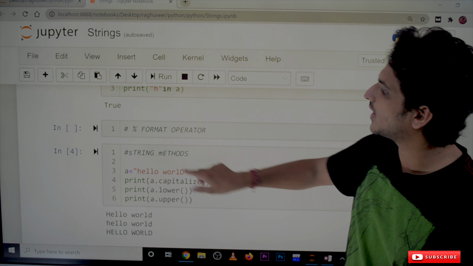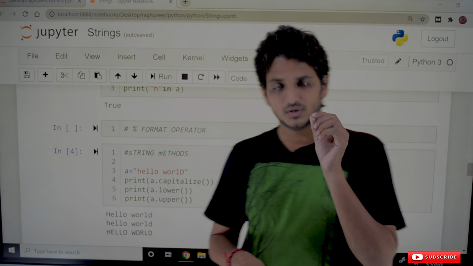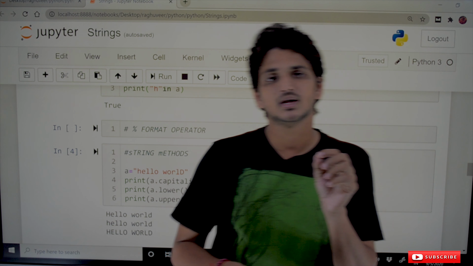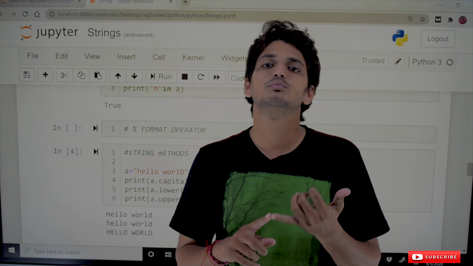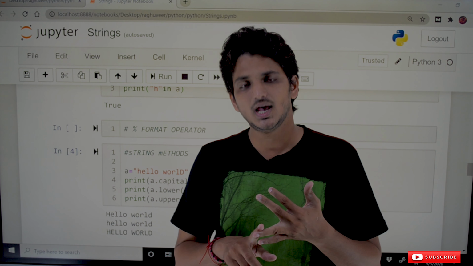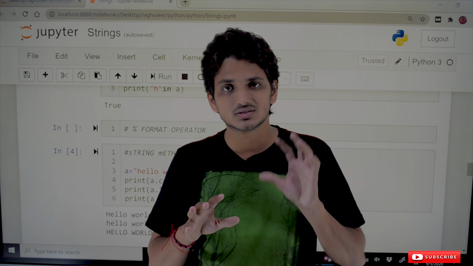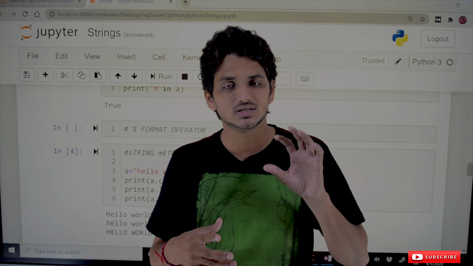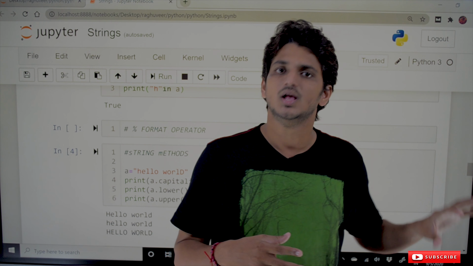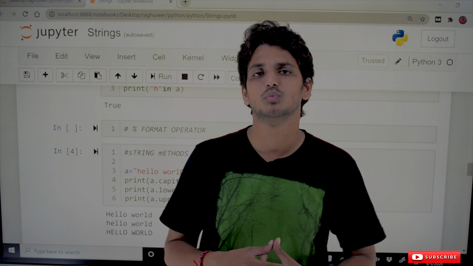And coming to the next one, the percentage format operator. We did so many examples in our previous class when we discussed input and output in Python. We discussed the percentage symbol format operator and the format method also. So that's why we are not discussing here what the percentage format operator and format method are, or examples.